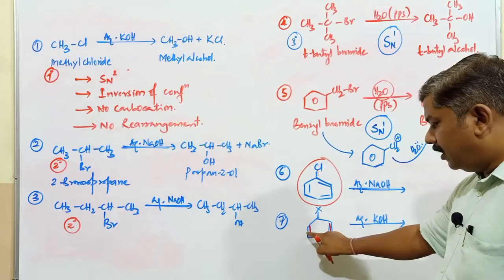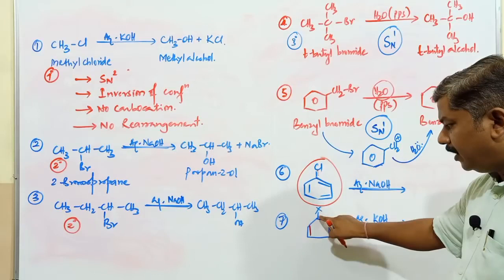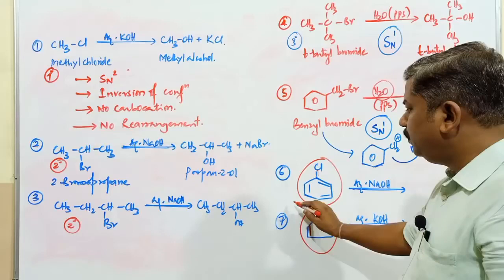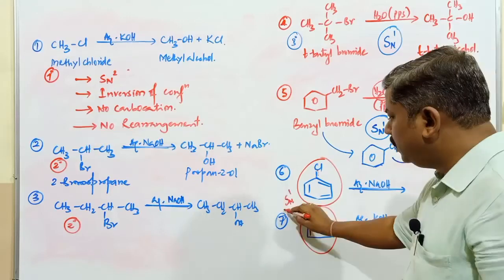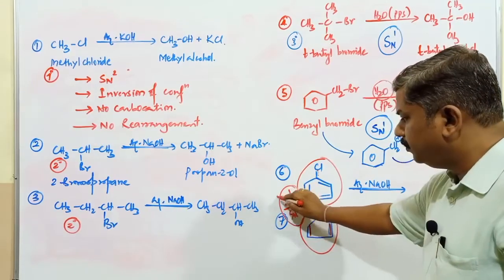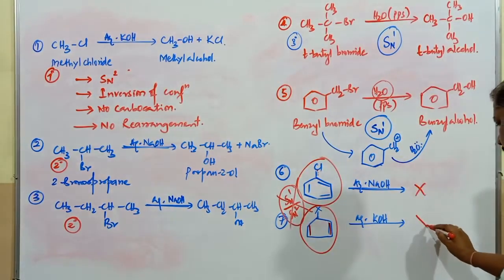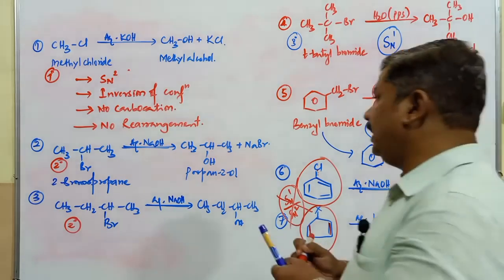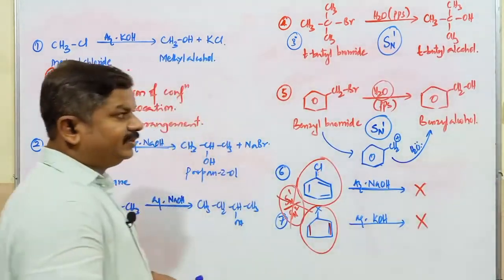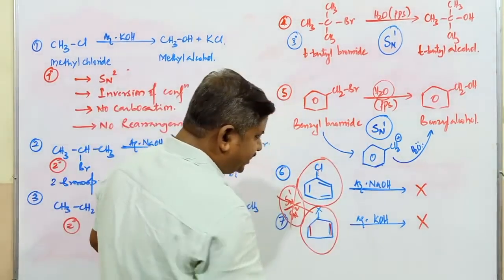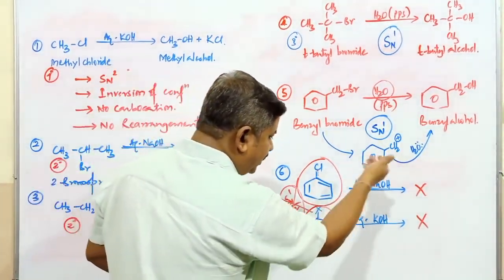So this is also, this is a carbon atom. These are the two that do not undergo either SN1 or SN2. When there is no SN1 and SN2 mechanism here, there is no formation of any type of product in the case of these reactions. Chlorobenzene does not hydrolyze. This particular compound also does not undergo hydrolysis.